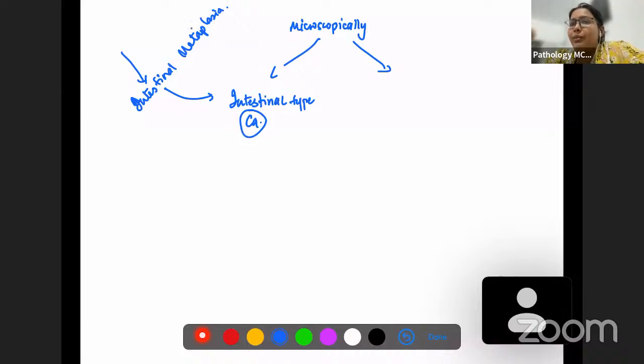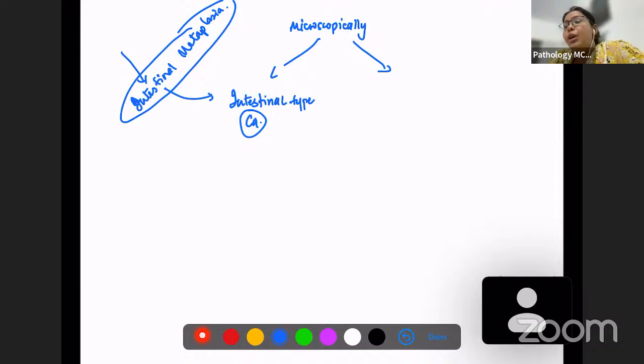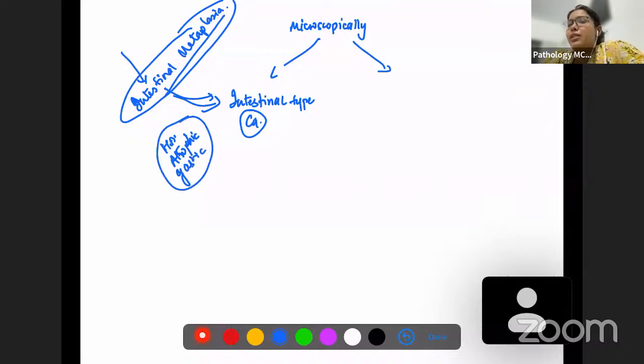Also, we know there is a metaplasia even in squamous cell carcinoma. First of all, the bronchial epithelium will get converted in the squamous cell carcinoma of lung. The bronchial columnar epithelium will get converted into a squamous epithelium, and that will undergo dysplastic changes and ultimately form carcinoma with continuous irritation. So this is what happens here also. There's an intestinal metaplasia, and this metaplasia can further lead to intestinal type of carcinoma. So this is very common with H. pylori infection and also atrophic gastritis. Okay, so this is the method by which there is this intestinal carcinoma.